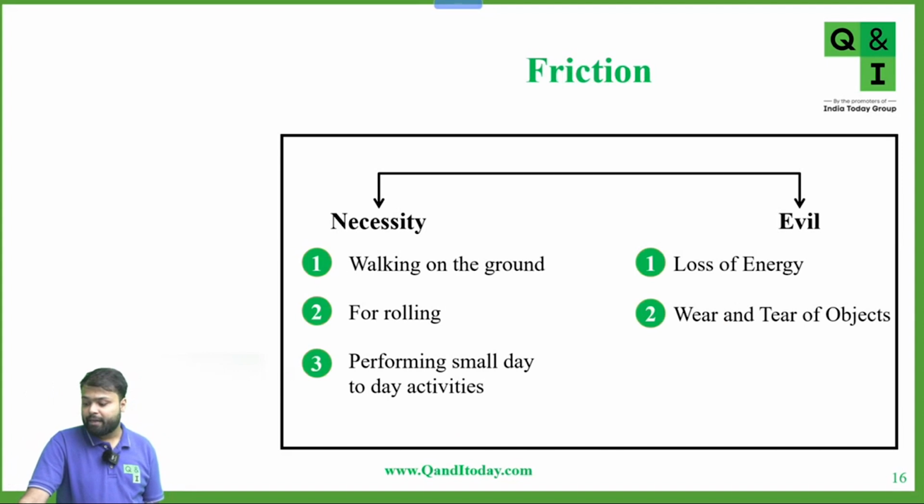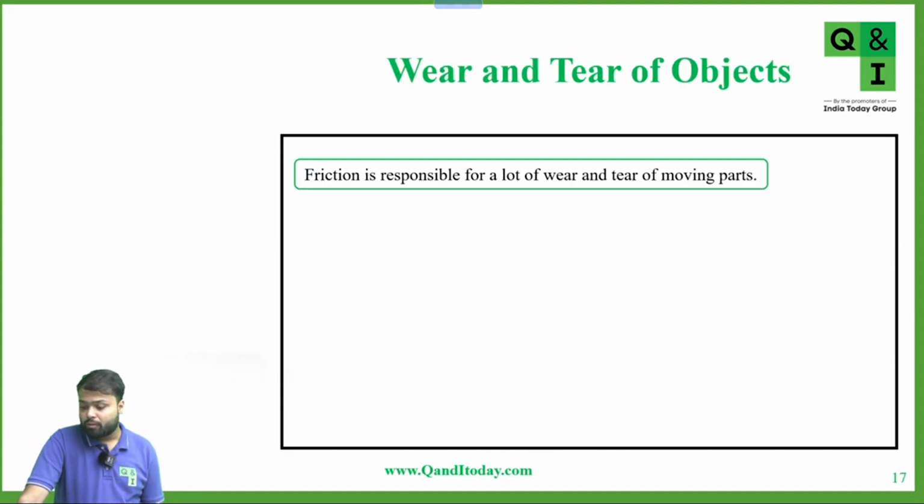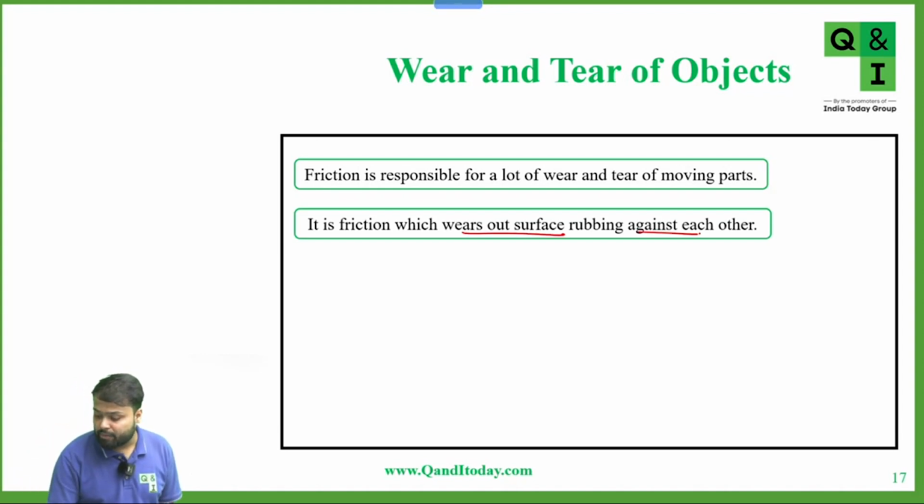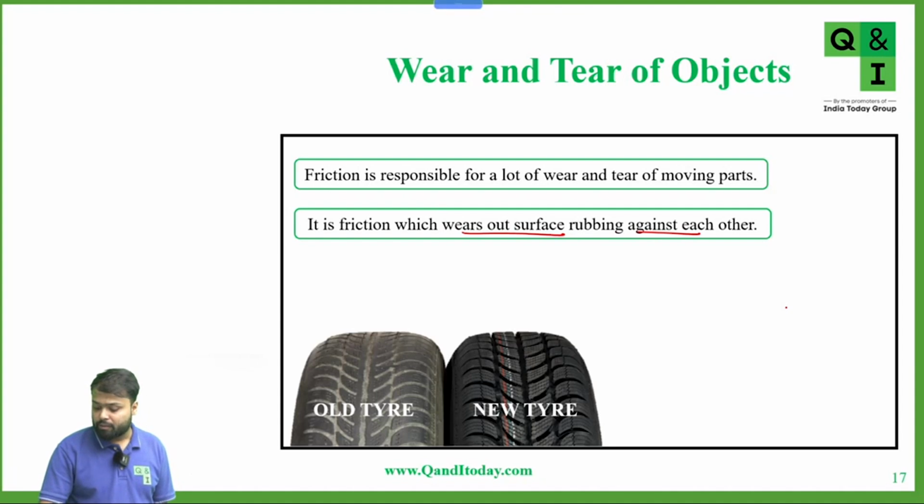Now second, wear and tear of objects. Yes or no? Friction is responsible for a lot of wear and tear of moving parts, and because of this we apply grease, we oil the machinery parts. Yes or no? You can see the chain of the bicycle is also greased. We apply oil to many machinery parts. We apply grease so that the friction is reduced at those points, because friction is responsible for wear and tear of the moving parts. It is the friction which wears out surfaces rubbing against each other. Okay, you can see the difference here.